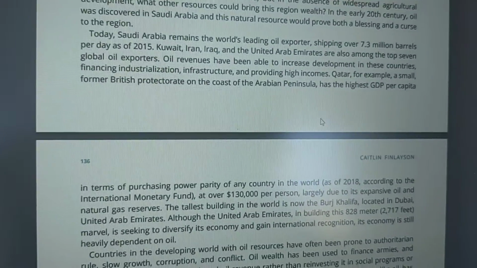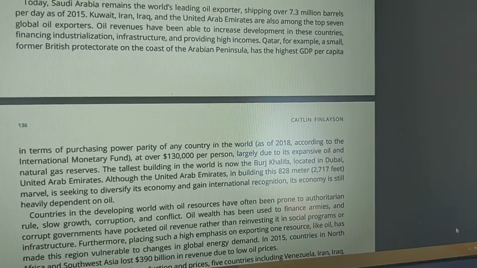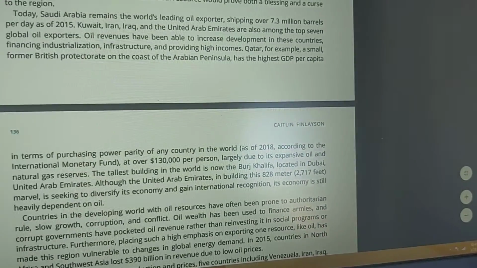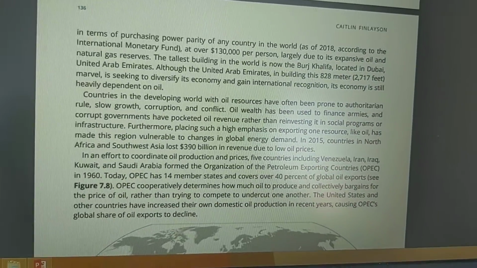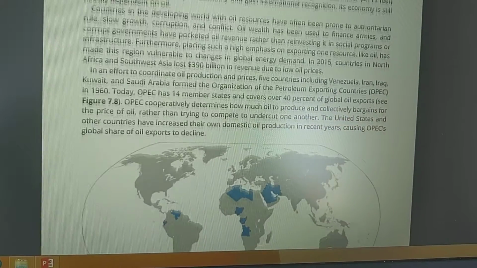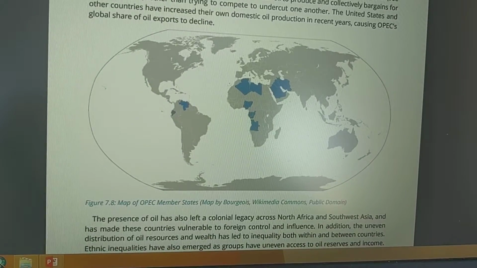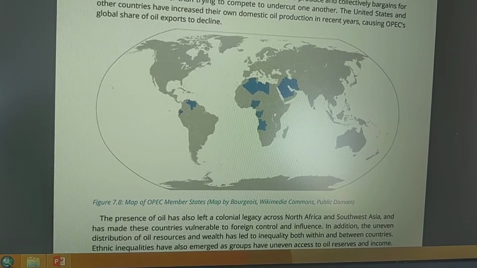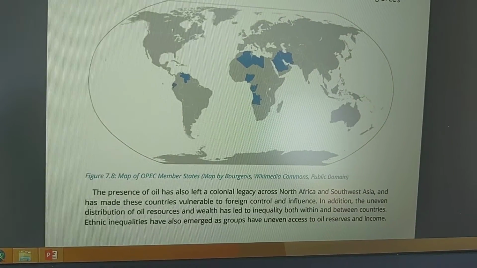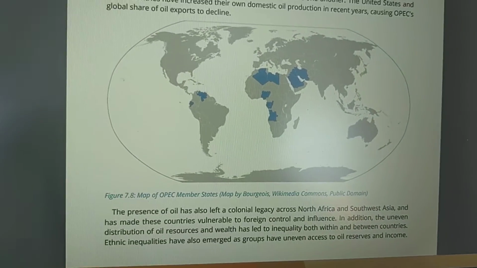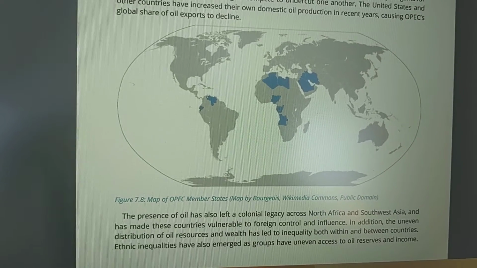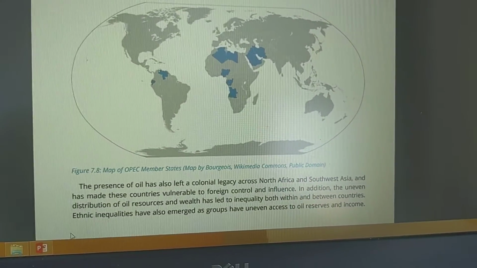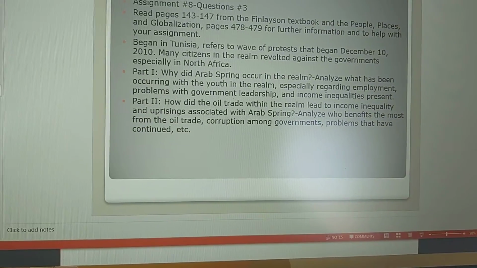Now, what you'll need to do is read this, okay? I'll scroll down right here, okay? And again, it will talk about it right here with regards to the oil trade, okay? So just make sure that you do read that, okay? And again, it will help you explain the income inequality aspect, okay? Again, I do apologize for that.